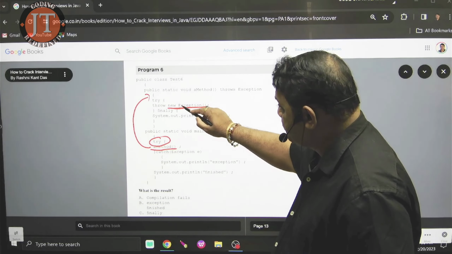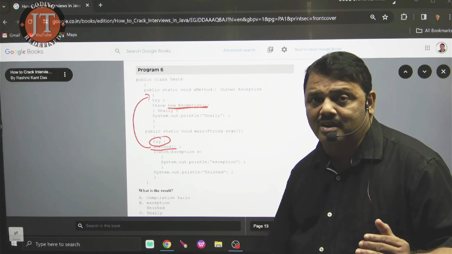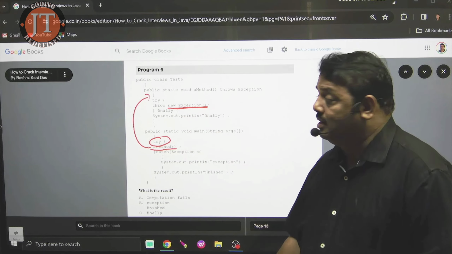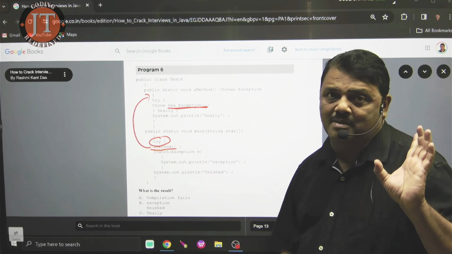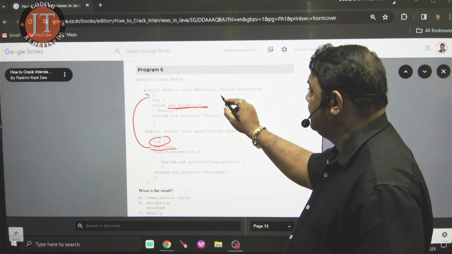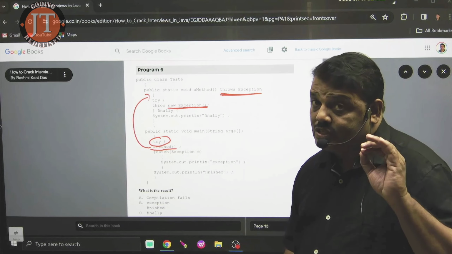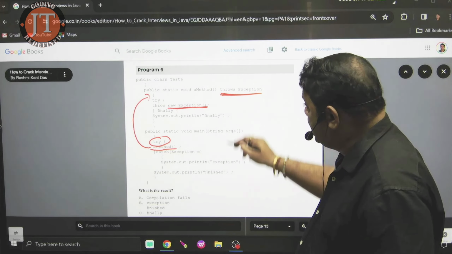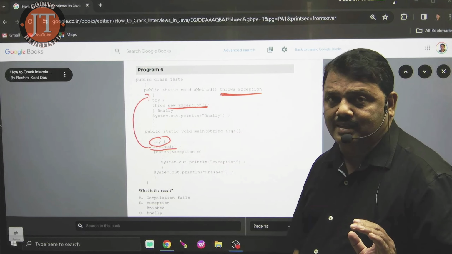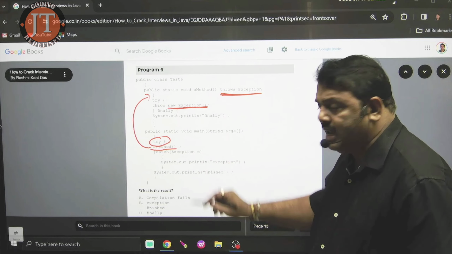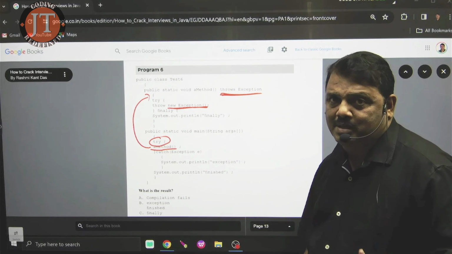Now I generate the exception, but I do not handle it. You know that finally is never called an exception handler. Catch is the exception handler. I generate the exception, but I do not handle it, so the program must terminate at compile time. But here what I did, I throws exception. When I use throws exception, I instruct the compiler, do not terminate the code. Throws means the caller is bound to handle it. Who is the caller of a method? Main. If main is unable to handle the exception, then the program is terminated.